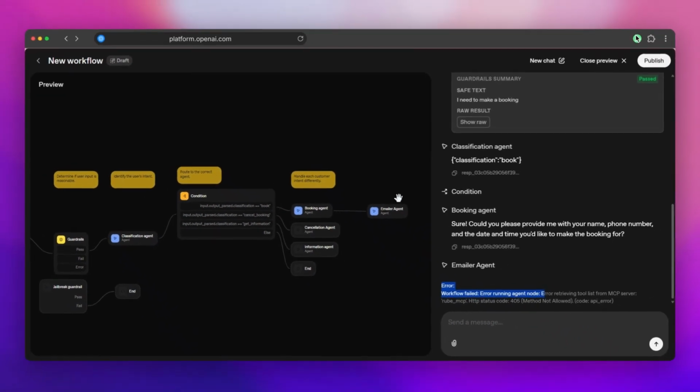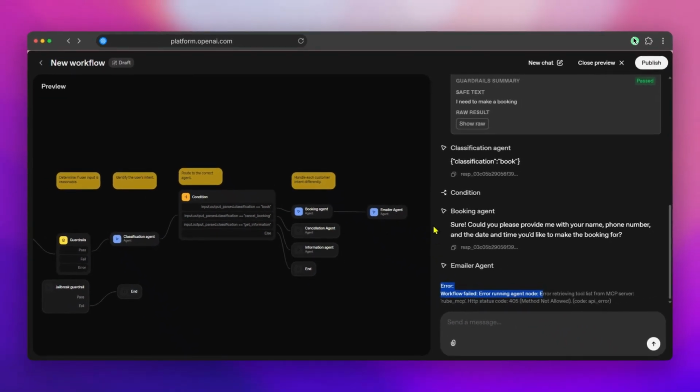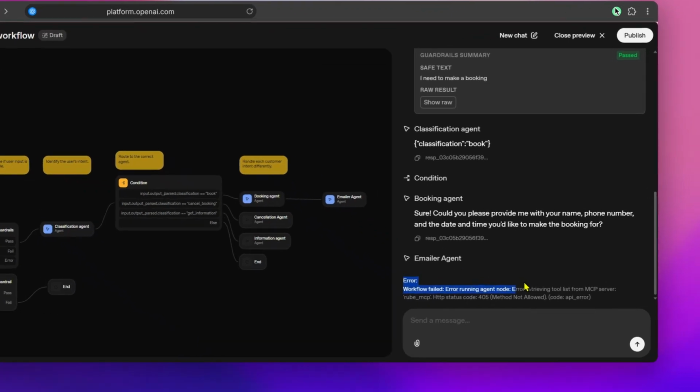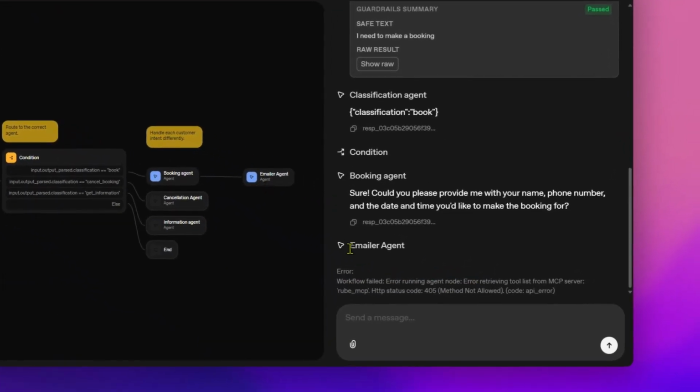Okay, now this is a normal agent node, and I also got this error in Guardrails, so I'll show you how I fixed that in both of these, and how you can approach fixing this issue in your own workflow. Alright, so first thing is, I'm getting this error in the email agent, right?